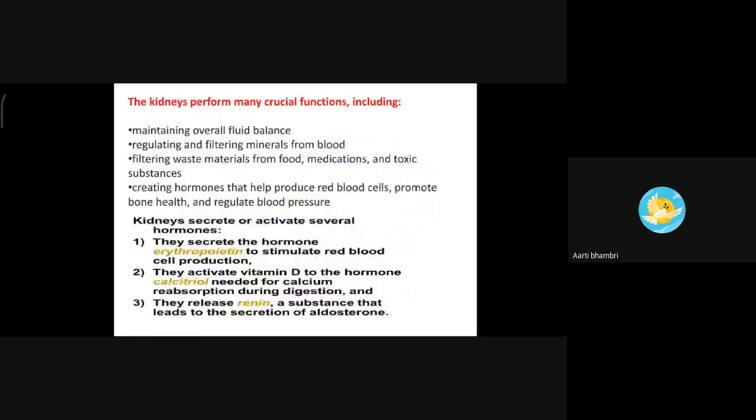Now we will discuss the functions of the kidney. What are the functions? Maintaining the overall fluid balance of the human body, regulating and filtering minerals from blood. The kidneys are filtering it into urine.